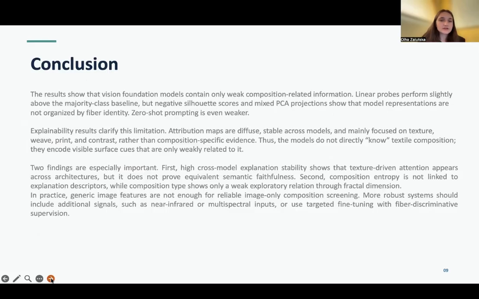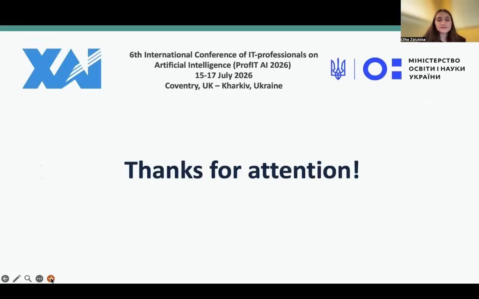Two findings are especially important. First, high cross-model explanation stability shows that texture-driven attention appears across architectures, but it does not prove equivalent semantic faithfulness. Second, composition entropy is not linked to explanation descriptors, while composition type shows only a weak exploratory relation through fractal dimensions. In practice, general image features are not enough for reliable image-only composition screening. More robust systems should include additional signals such as near-infrared or multispectral inputs, or use targeted fine-tuning with fiber-discriminative supervision. That's all. Thank you for your attention.